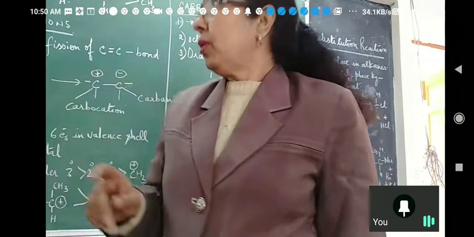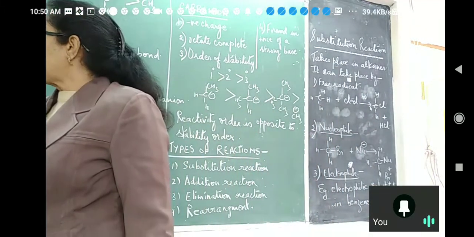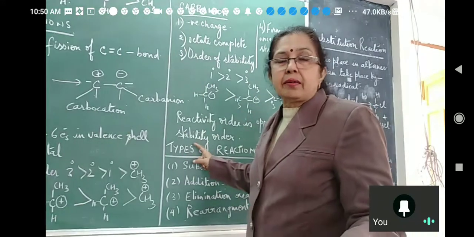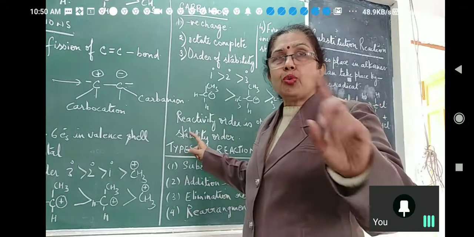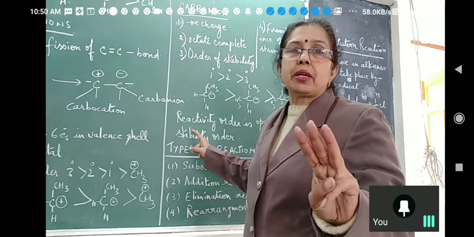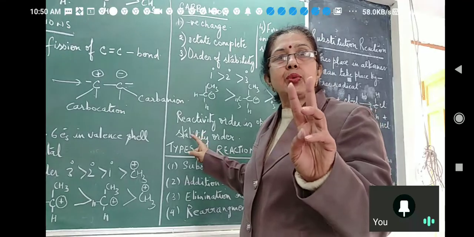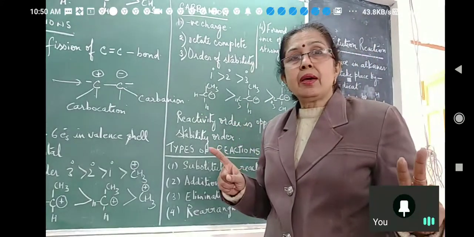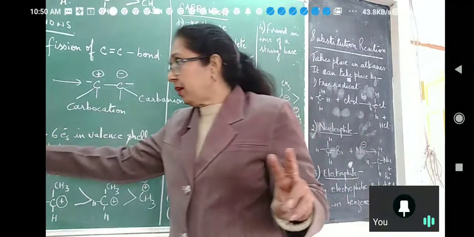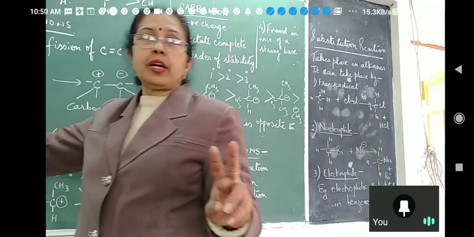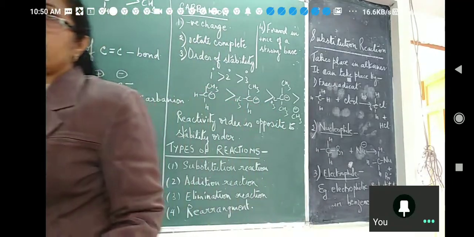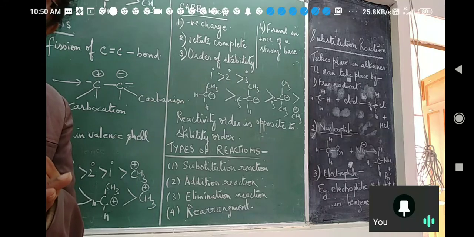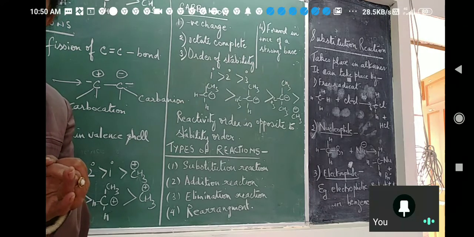Now, one thing more. I told you, in case of carbocation, the state of hybridization will be sp2. For carbon ion, octet is complete, so 2s and all the 3 2p orbitals, 2px, 2py, 2pz, have 2 electrons each. So the hybridization of carbon ion will be sp3. But carbocation loses one electron, so it is sp2, because only 3 orbitals are required.